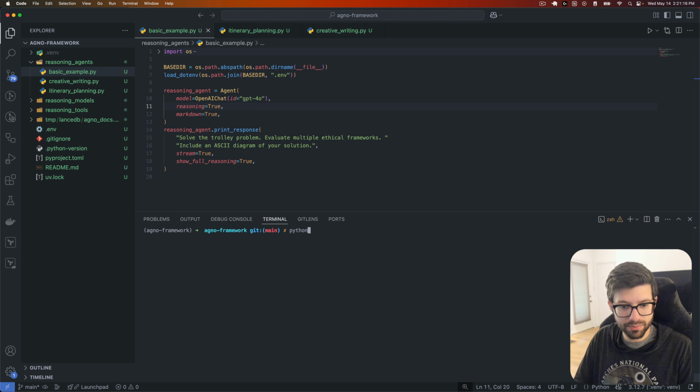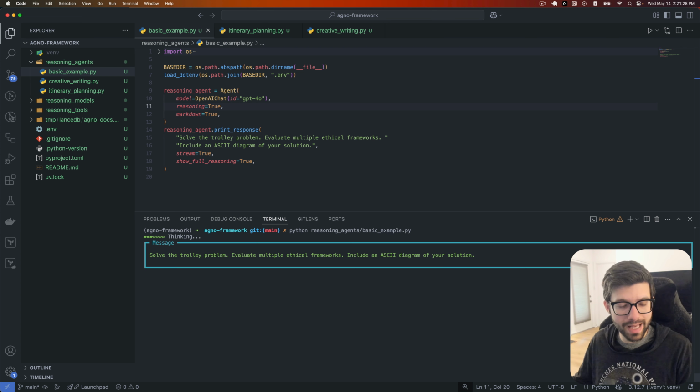So let's do Python, reasoning agents, and then this is the basic example. Let's run this. And while that's running, let's walk through this.